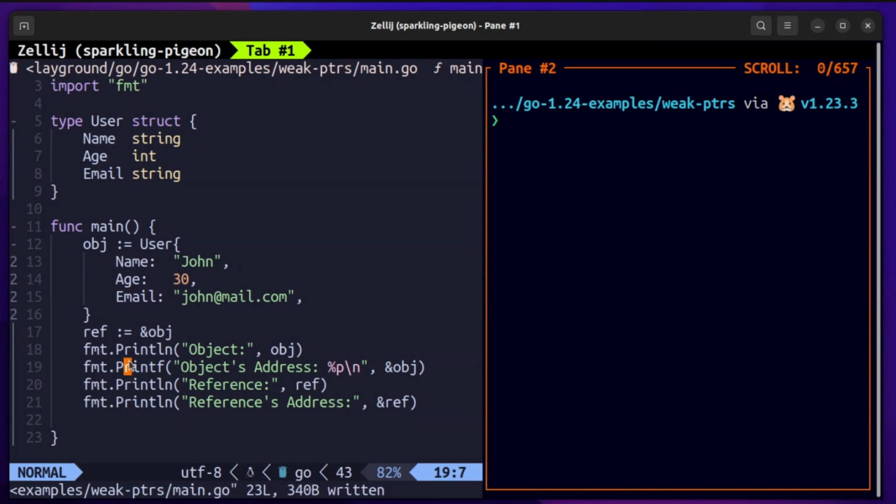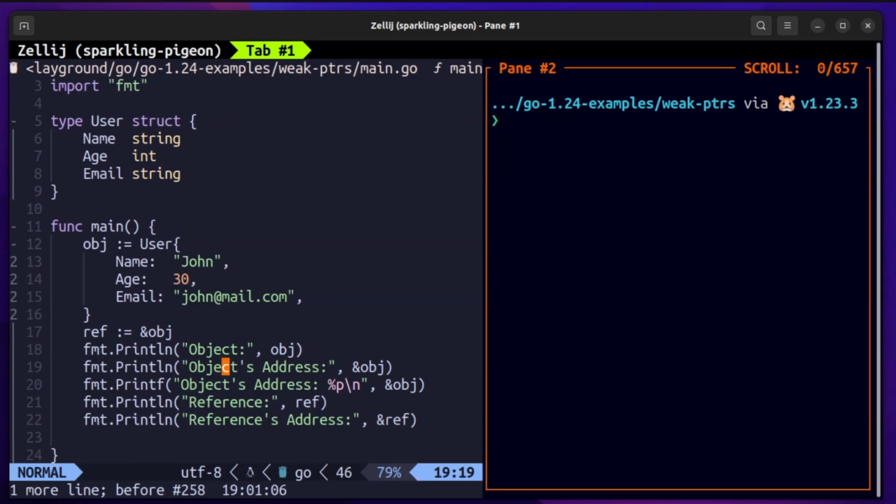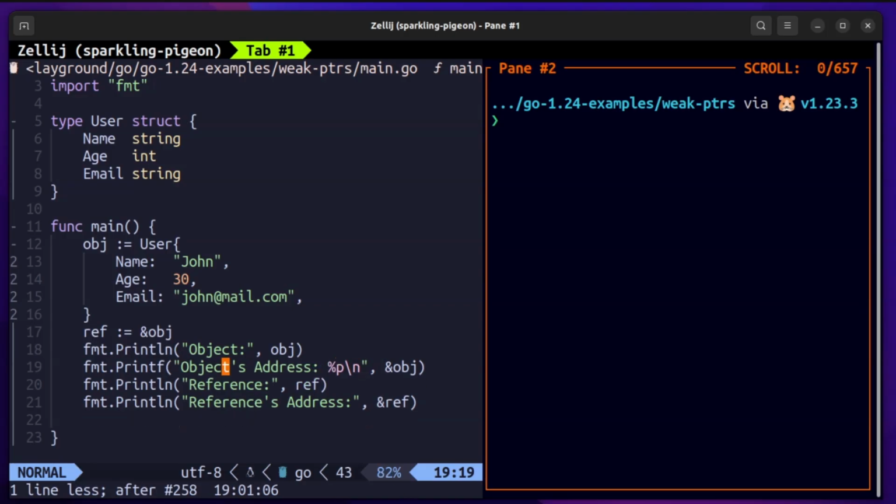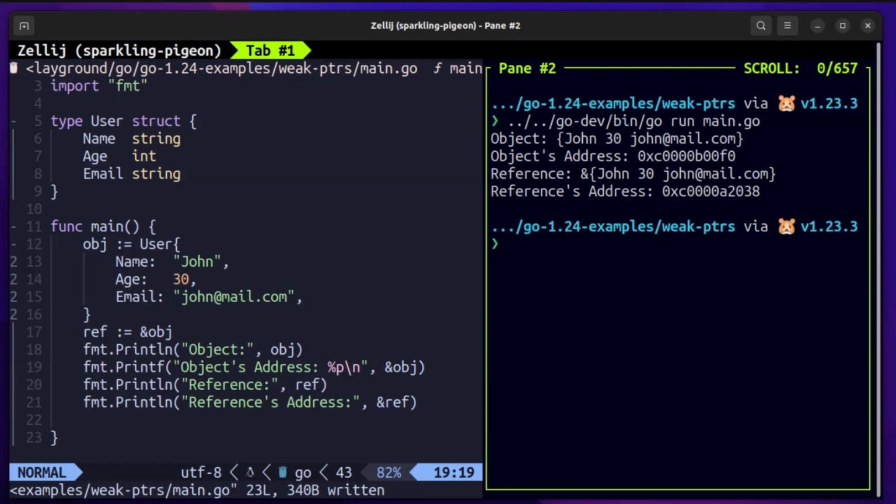I am using Printf because if you use Println, that will just print out the ampersand and the actual object, which is not a really good way to visualize what we are trying to do here. Let me run this program, and you would see that object prints indeed the actual values that we are storing in the user instance, and the object address is a hexadecimal value with 0x as a prefix.